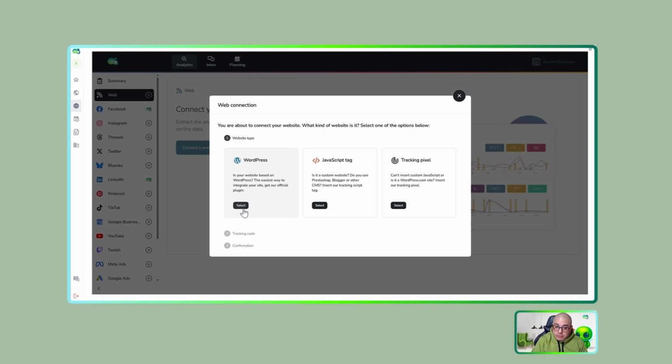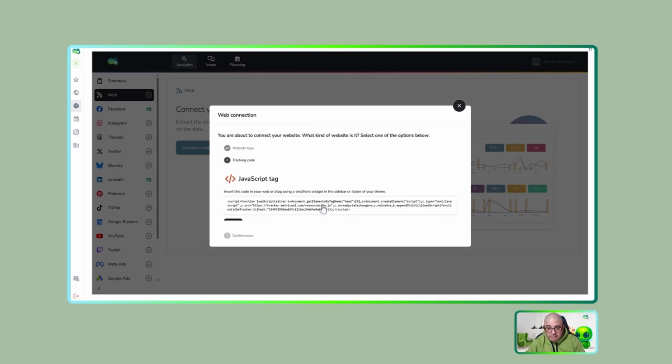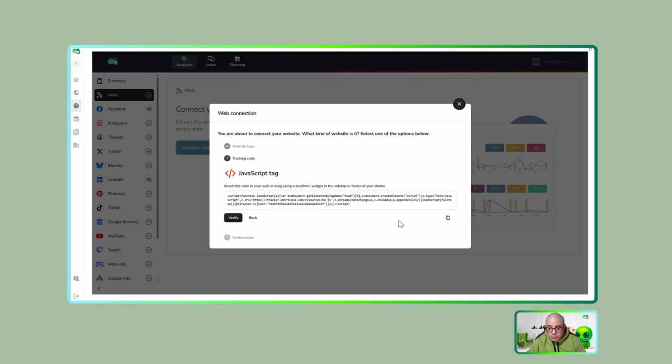But if you are using WordPress but don't want to download plugins, or your page is in another system, you can use the JavaScript tag. I always prefer the JavaScript tag and not installing more plugins in the web pages. Once you have the JavaScript tag, you only need to copy and paste this code into the header of your web page. And once you've done that, click verify. This is the only thing that you need to do. And again, it will take 5 to 10 minutes to synchronize and get the information.